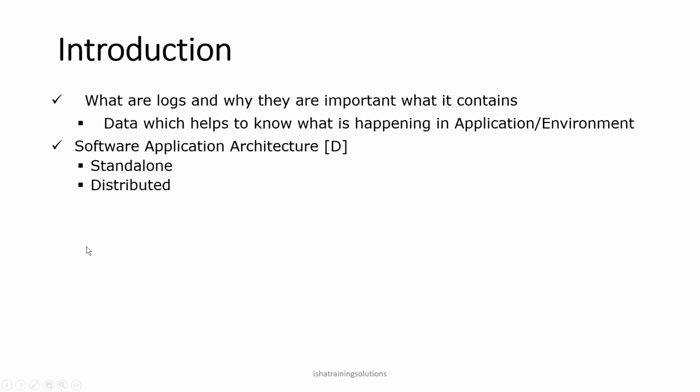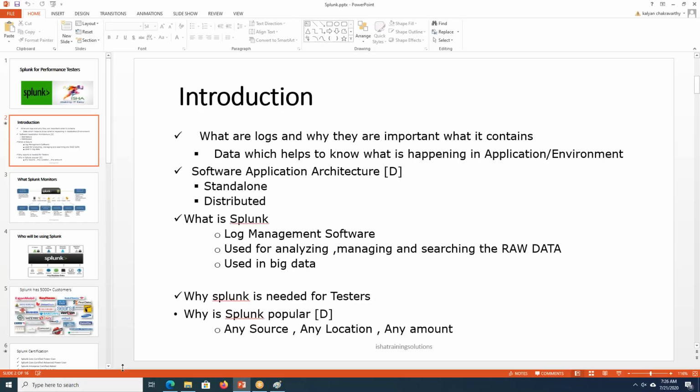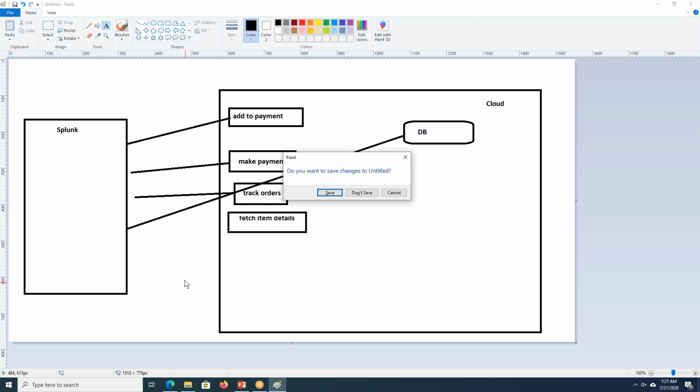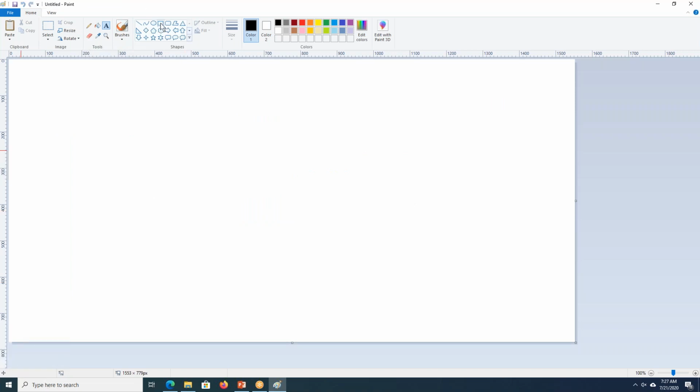So for the software application architecture, we have seen standalone and distributed. And what is Splunk? Splunk is basically a log management tool which ships the data from application servers and web servers. It can fetch data from mostly any device. It can be configured to get the data from your routers, switches, and IoT devices. It gets whatever data is required from all the components, and it gets stored in one location. It is something like this.